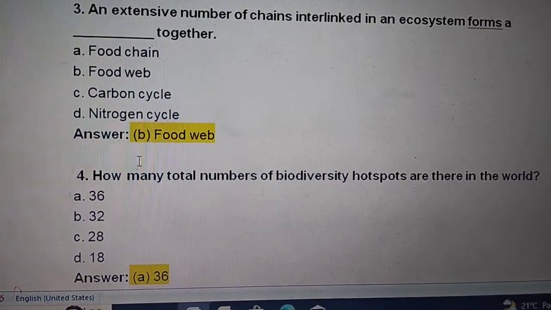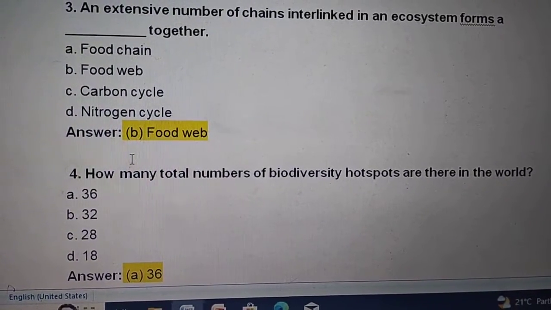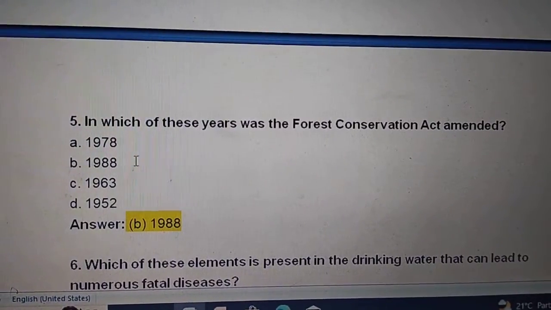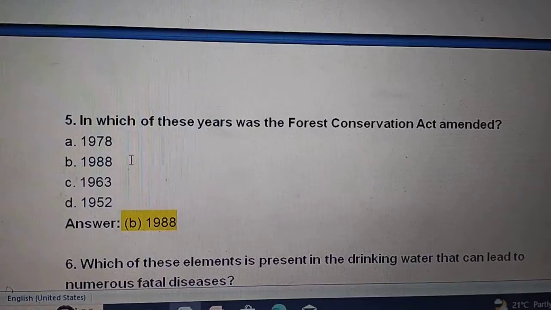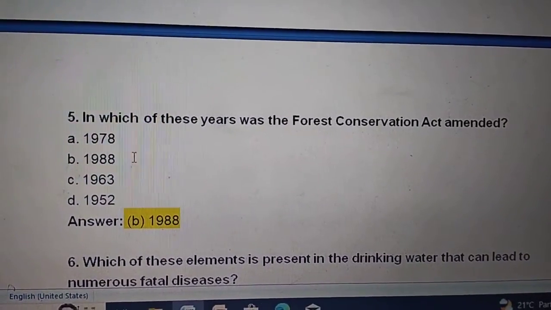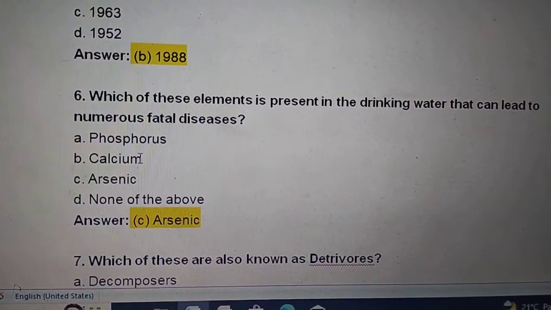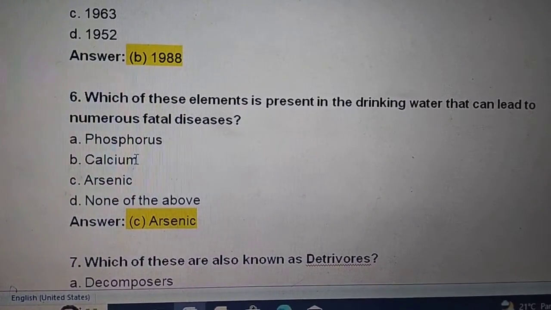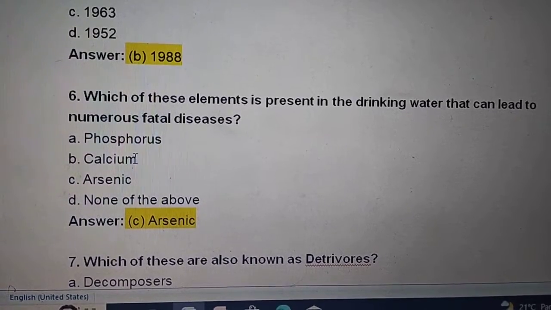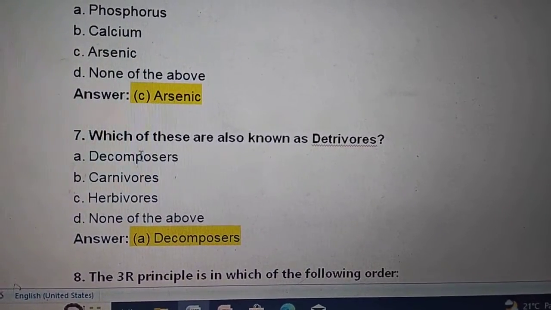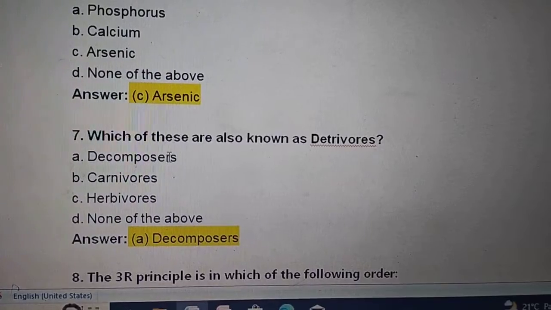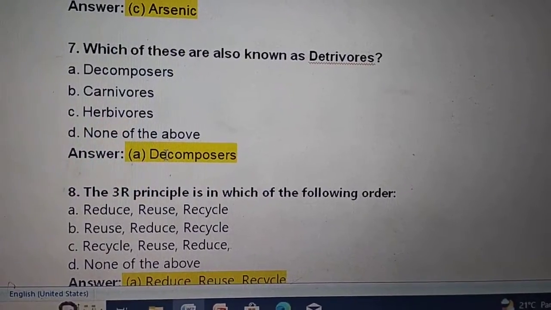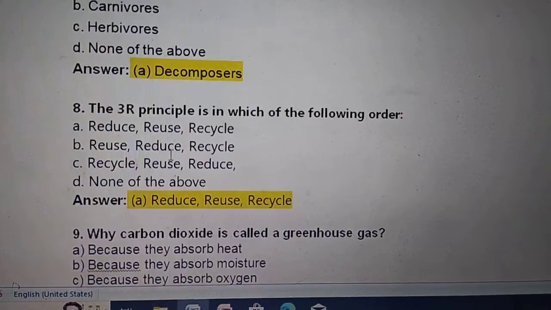How many total numbers of biodiversity hotspots are there in the world? 36. In which of these years was the Forest Conservation Act amended? 1988. Which of these elements is present in drinking water that can lead to numerous fatal diseases? Arsenic. Which of these are also known as detritivores? Decomposers.